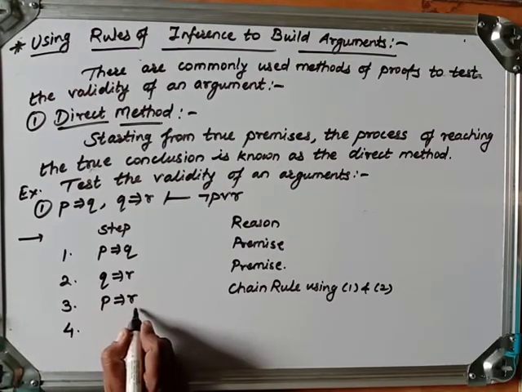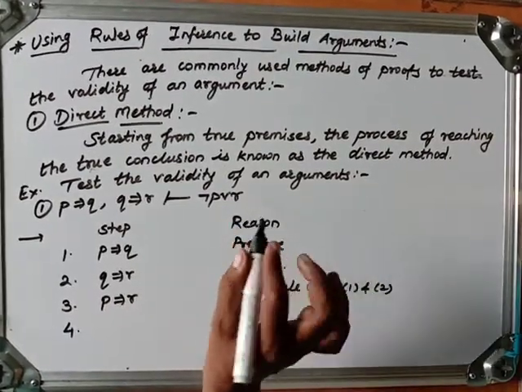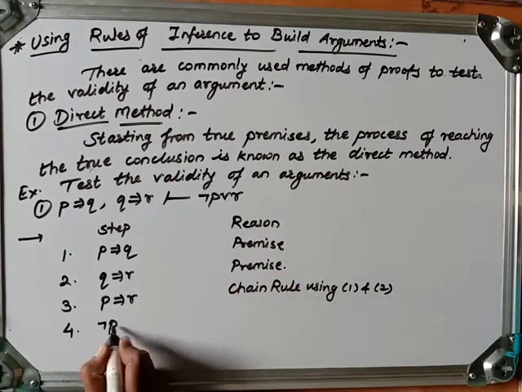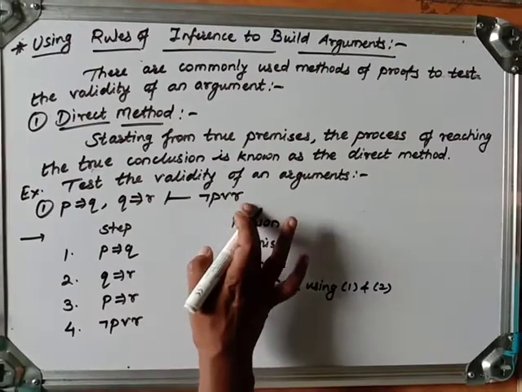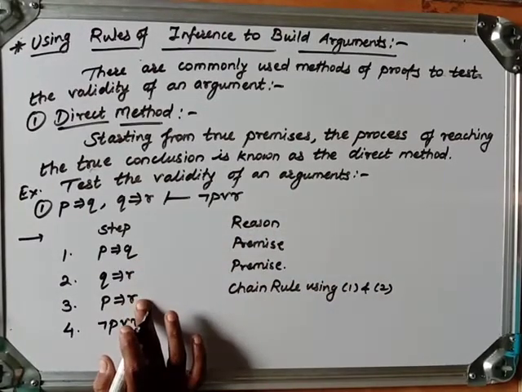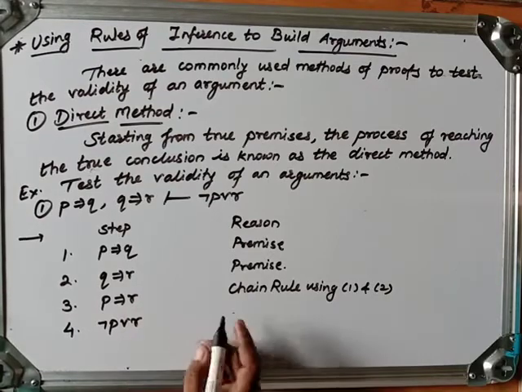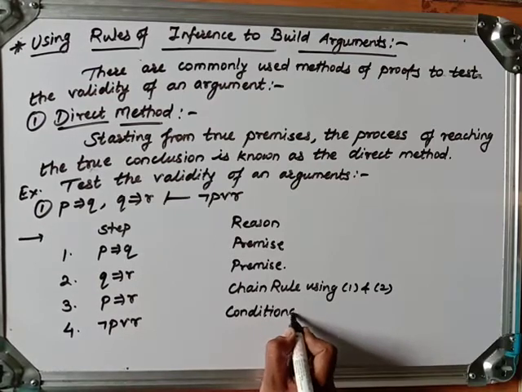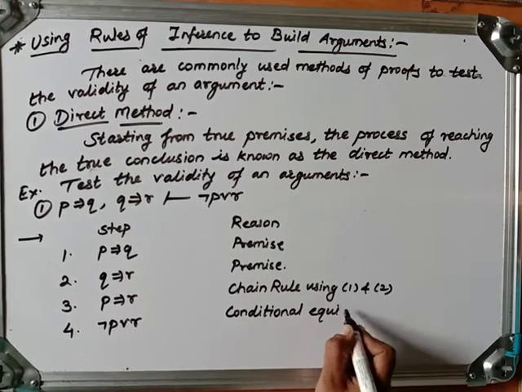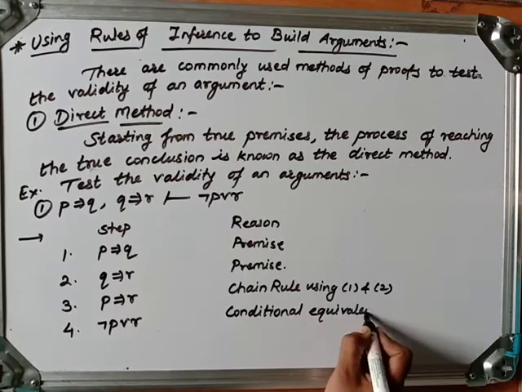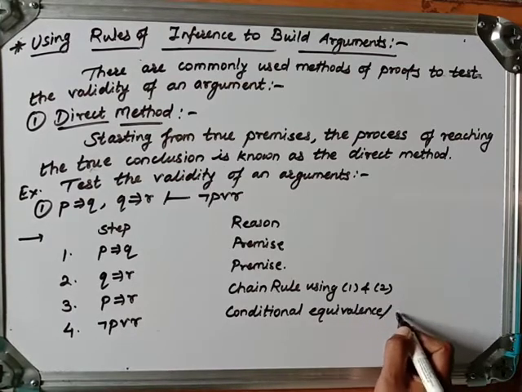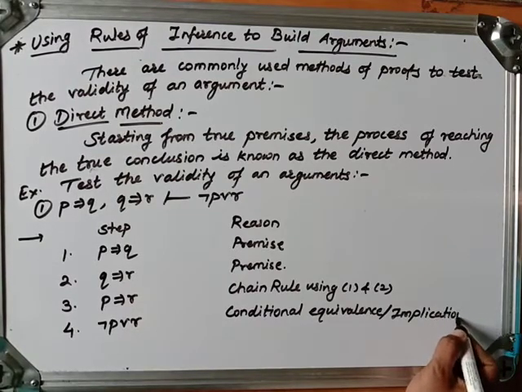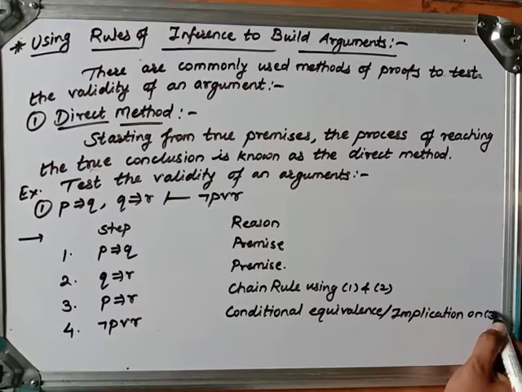Now fourth step, P implies R can be written as negation P or R using conditional equivalence or material implication. I want the relation between P and R. For that, first I used chain rule, then later I am using conditional equivalence or implication on 3.